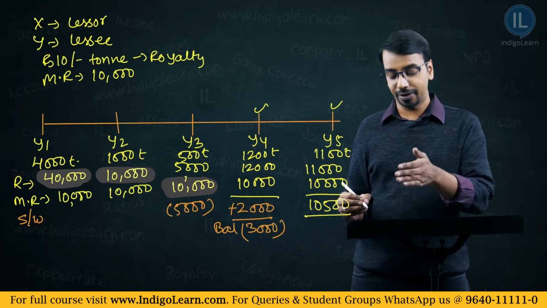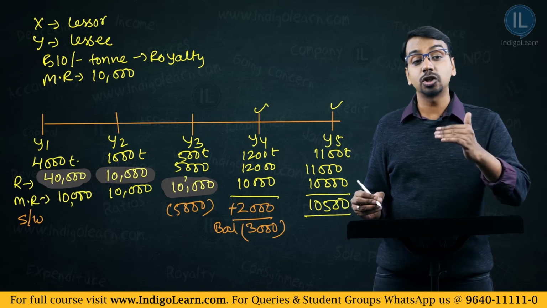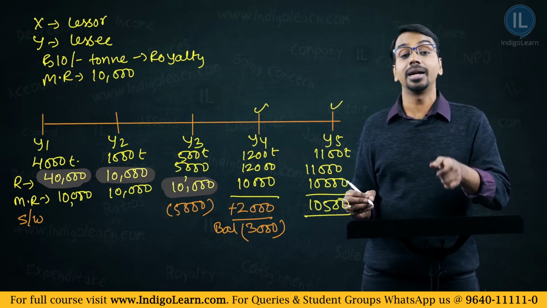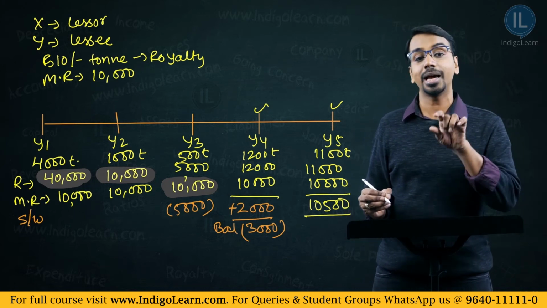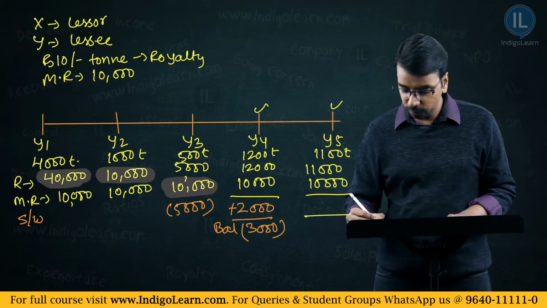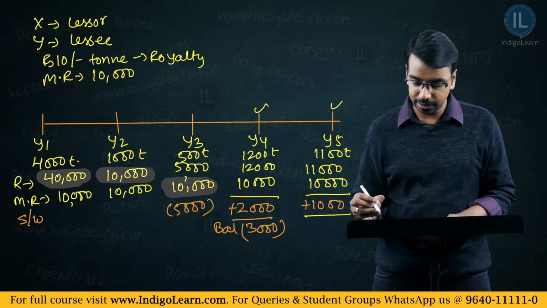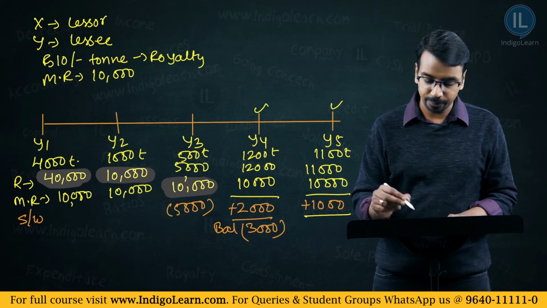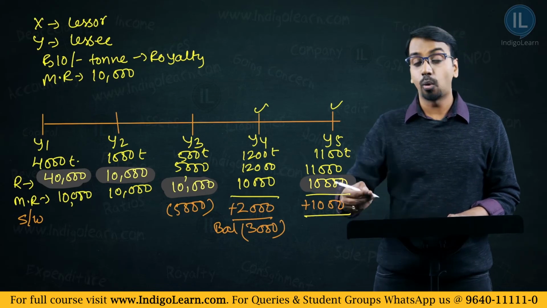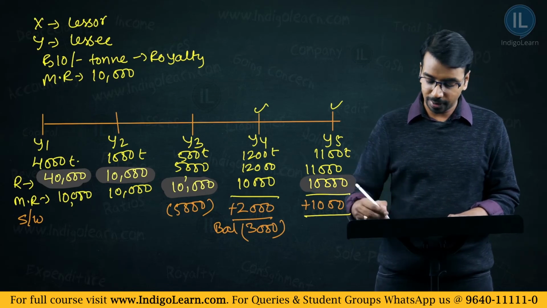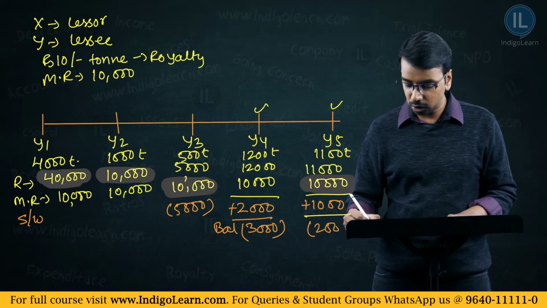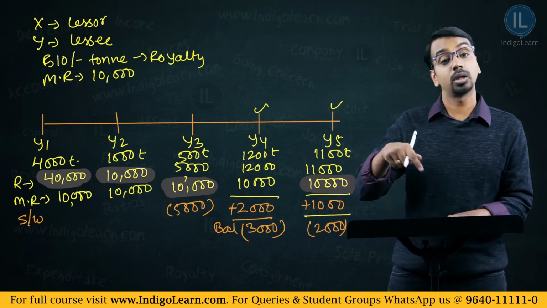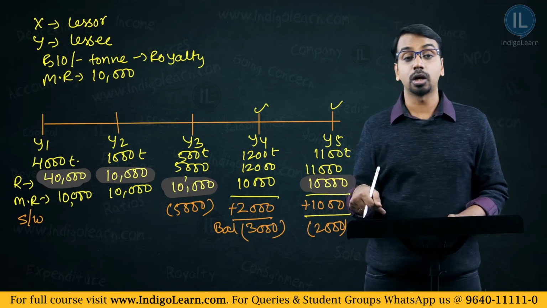Then come to year 5. What is the surplus available? Actual royalty is 11,000. Minimum rent is 10,000. So up to 1,000 you can adjust. So in year 5 you will adjust 1,000 and actually pay 10,000. What is the balance in short workings account? The balance in short workings account now is 2,000 because 3,000 was the balance, 1,000 we adjusted, it became 2,000.